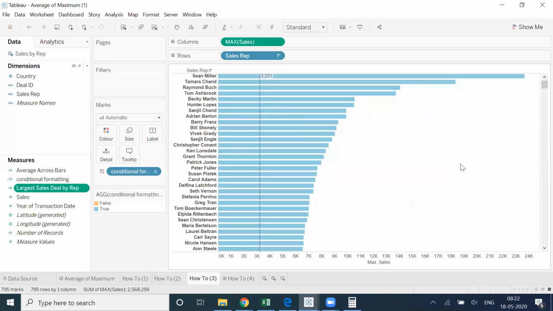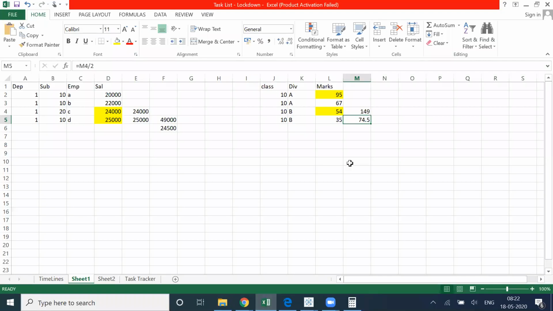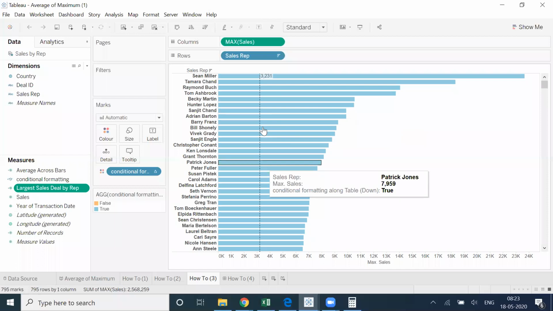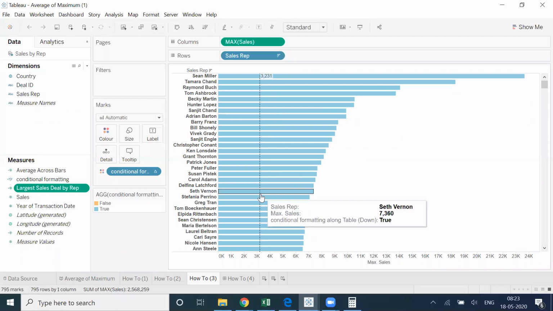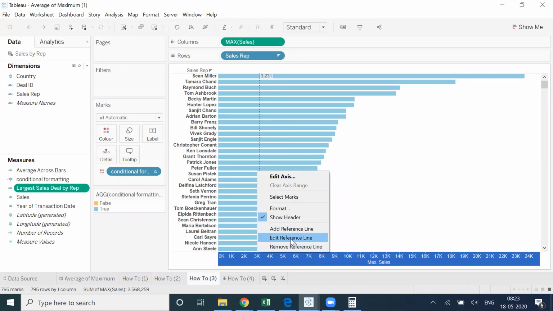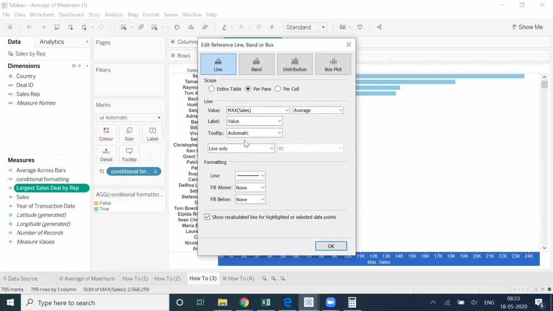Okay. So basically in this scenario, this is the one max value for one city, this is one max value for one city, and the average comes out to be 74.5. So this line is nothing but 74.5. So how to create this line? There is a concept of reference line we are aware of. Right click, some reference line they have coming up with. Max of sales average.